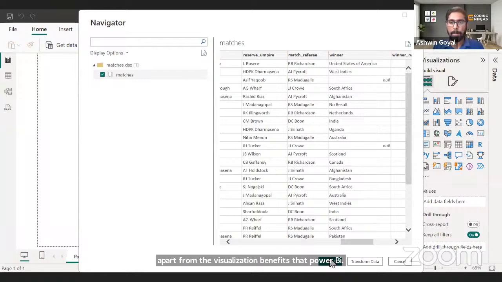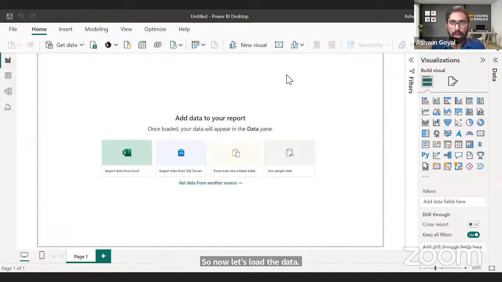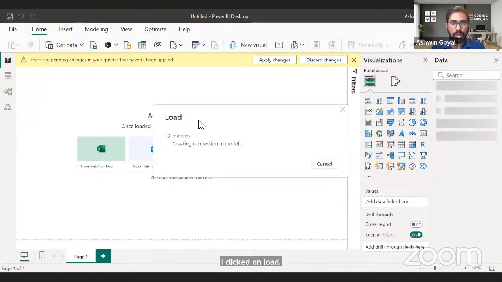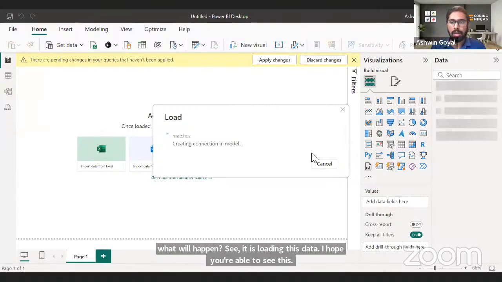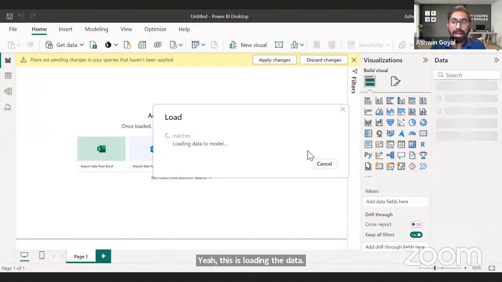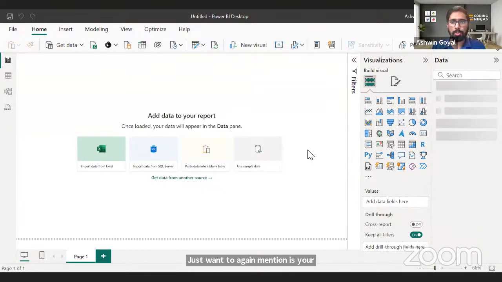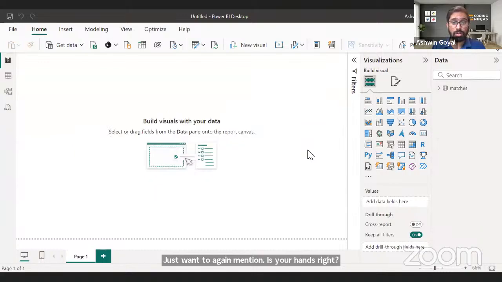So now let's load the data. I clicked on load. Now what will happen? See, it is loading this data. I hope you're able to see this. All the rows and columns that you saw from the matches table are being brought into Power BI. Let's just wait for this to happen. Meanwhile, I just want to again mention, you don't need to raise your hands. We will definitely take up questions at the end. So don't worry.